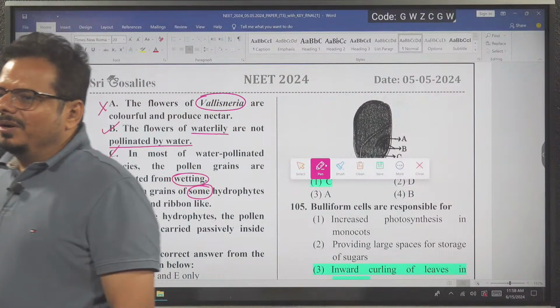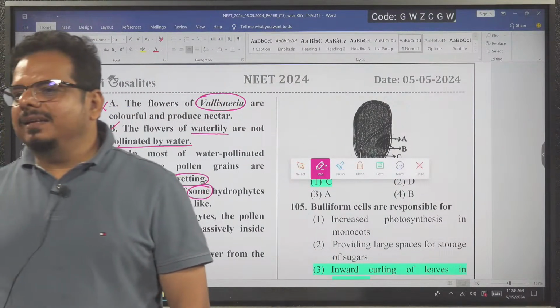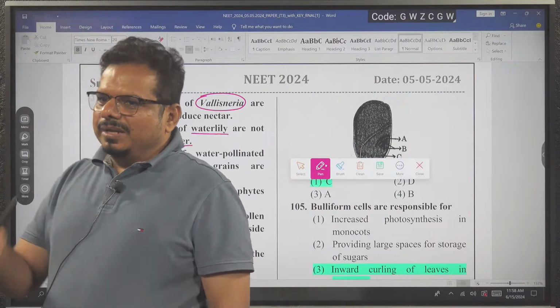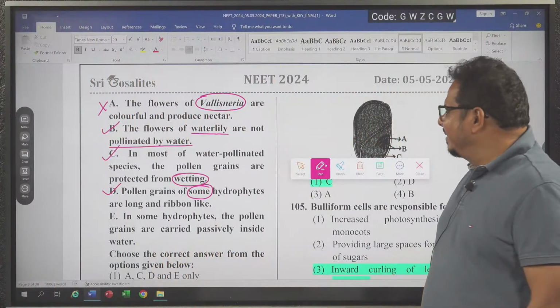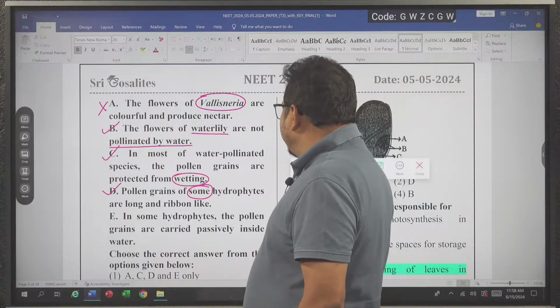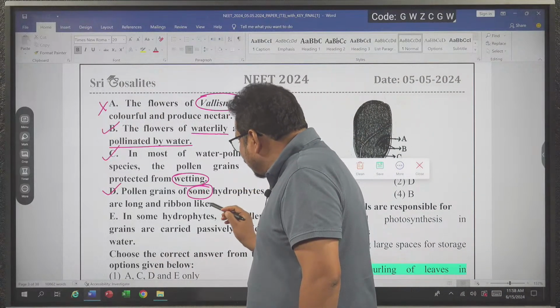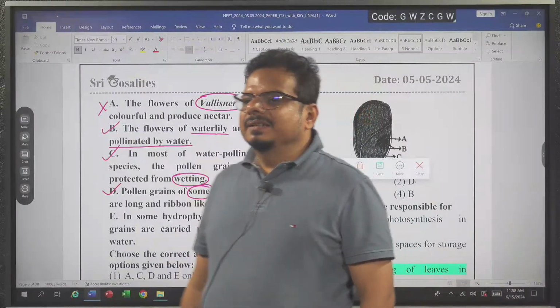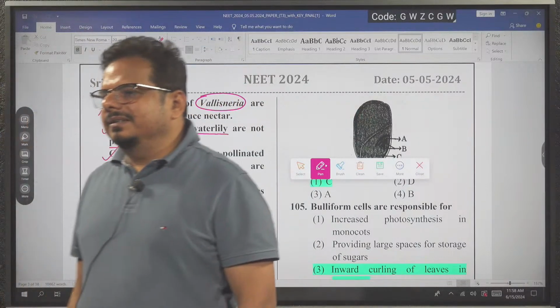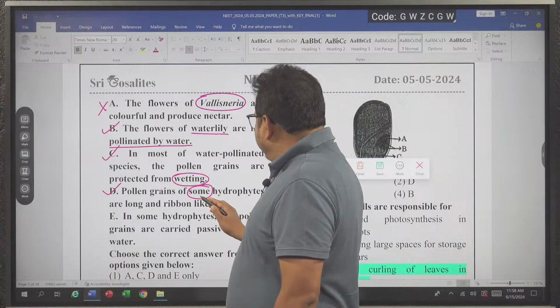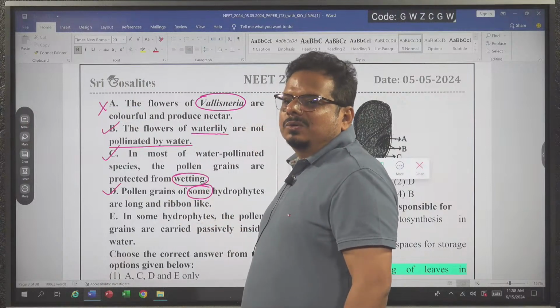Water lily is not a correct answer, because it is not pollinated by water. So the answer here is Zostera, the seaweed. Got the idea? Well done. So an examiner can ask another question, right?